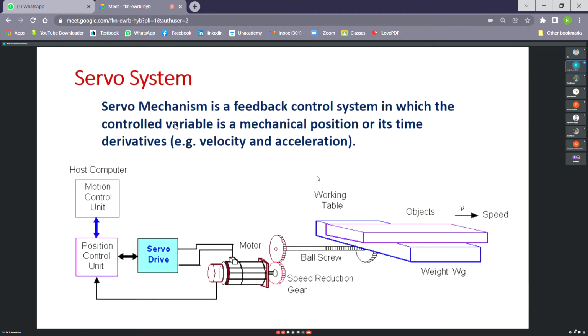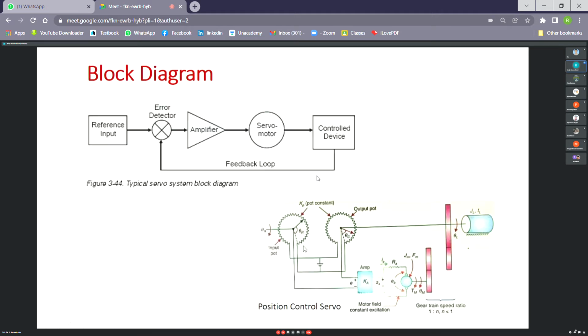It's a feedback control system where the control variable is the mechanical position or its derivatives. So all motion variables are controlled as per the command given. So it's a closed loop control system. Now the block diagram is very common. You have already seen it. So a servo motor is controlling some device.